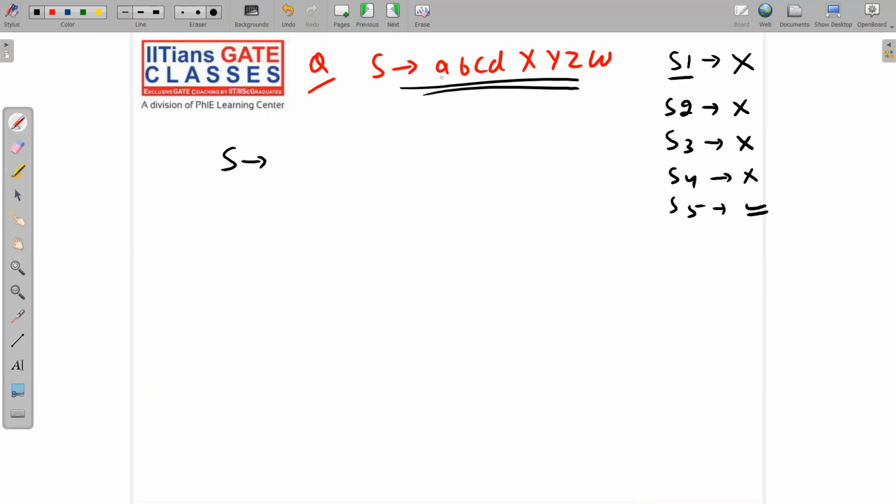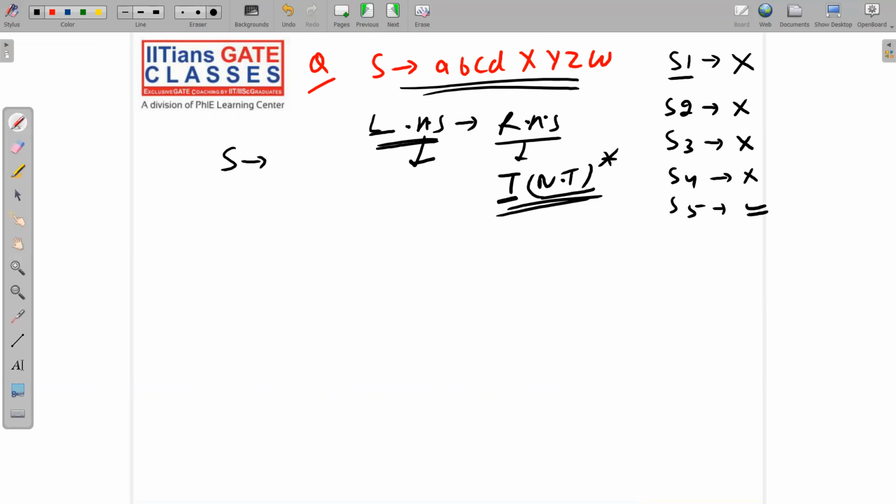We are saying what in GNF, terminal. See, LHS implies RHS. Let me revise one more time. LHS implies RHS. LHS is exactly one non-terminal. RHS is a terminal followed by any number of non-terminals. This was the case, na? Terminal followed by any number of non-terminals. So we have here a terminal. If we have a terminal, then no problem at all. It is a very easy task to convert the given CFG to GNF.